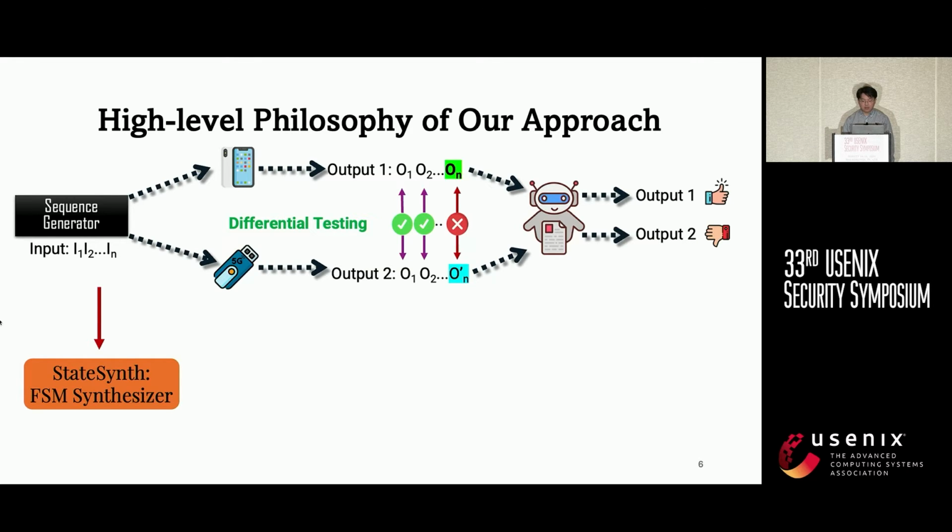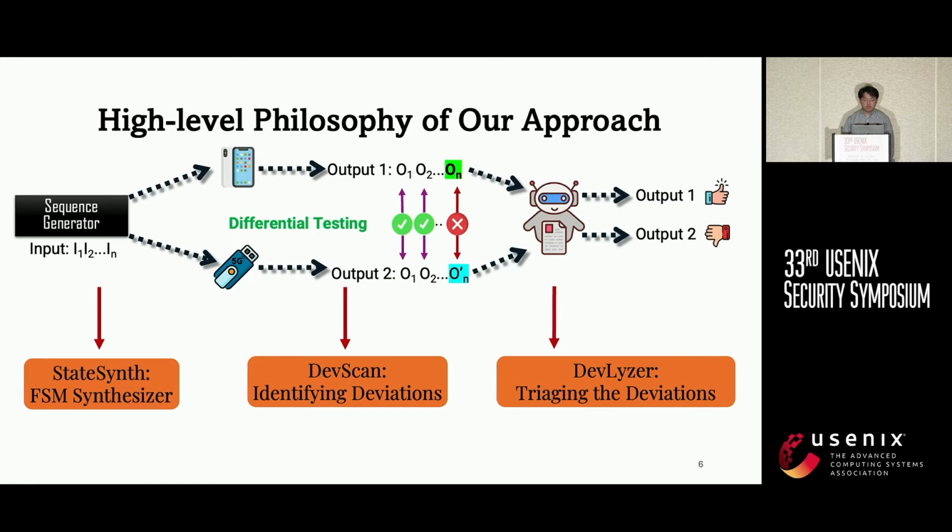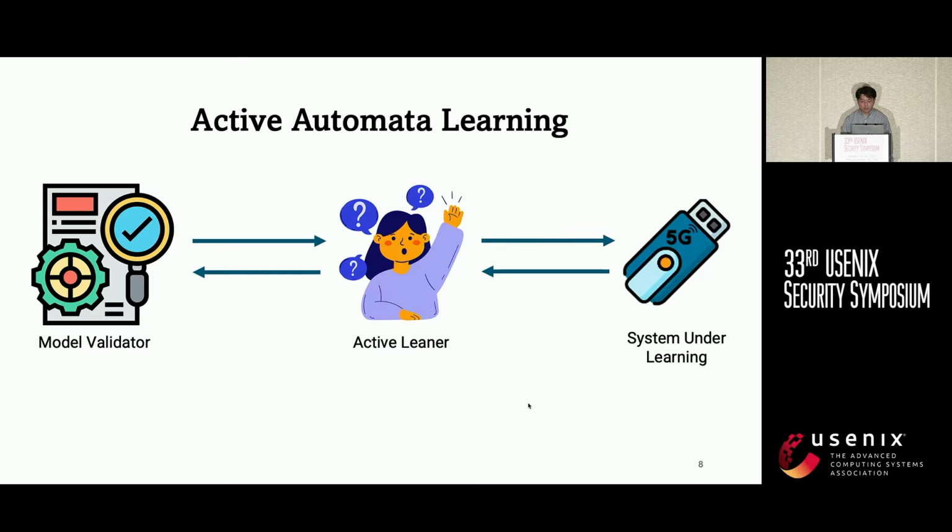And then to identify the differences between the finite state machines, we designed another component. We call it DevScan. After obtaining all the deviations, we designed another component. We call it DevLizer. This component is mainly responsible for triaging the deviations. Let's take a look at StateSync first.